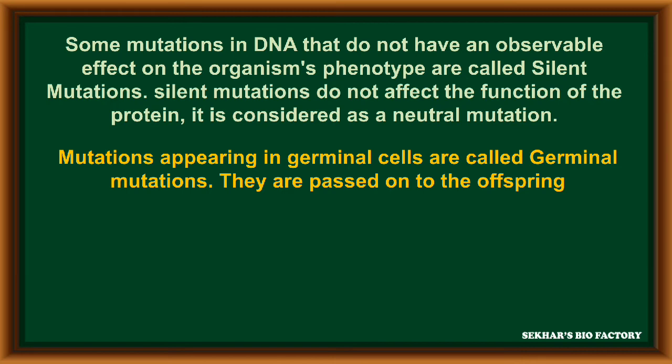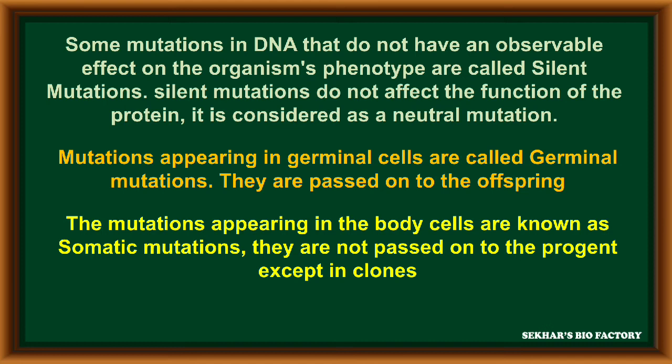Mutations appearing in germ cells or reproductive cells are called germinal mutations. Such germinal mutations can be passed from one generation to the next generation, to the offspring. But a mutation which appears in the body cells is called a somatic mutation.